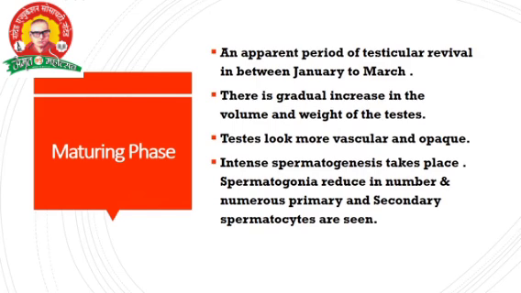The next one is the maturing phase. How does the maturing phase start? Generally between January and March, after we completed up to December. In this phase there is a gradual increase in the volume and weight of the testes.